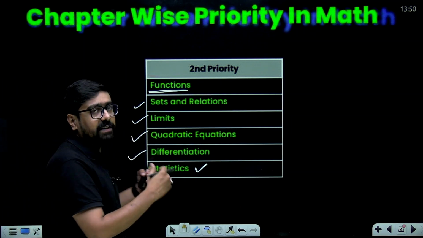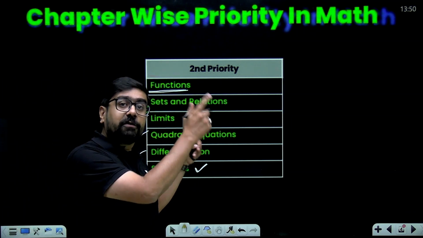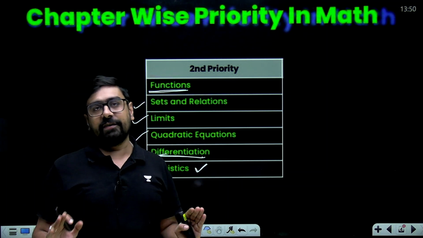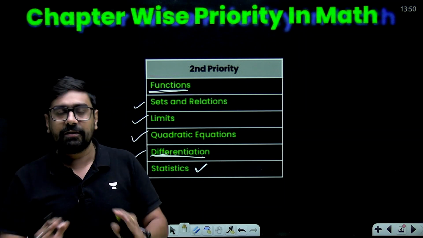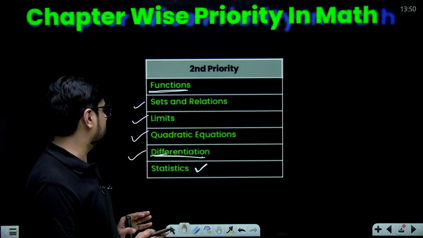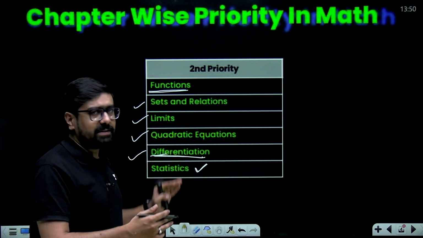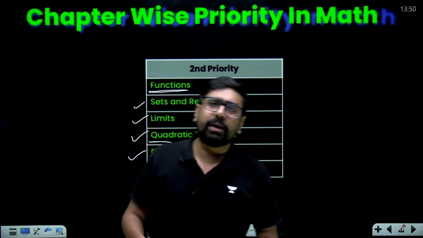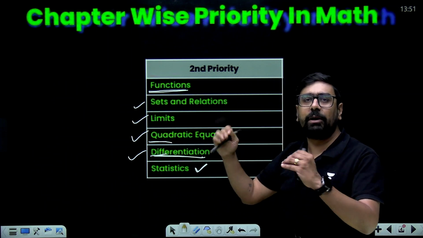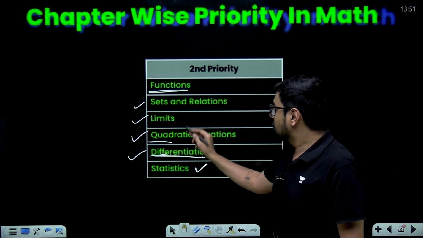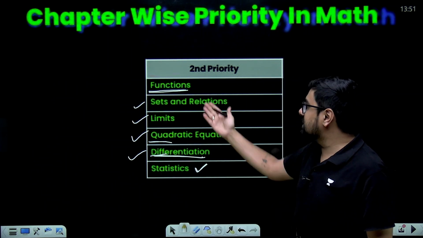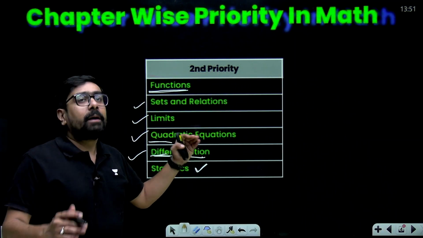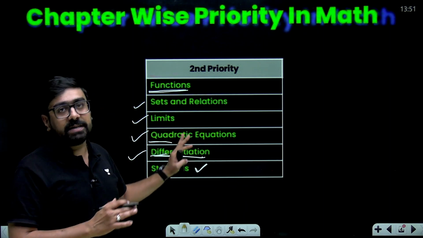Limits, and differentiation, meaning methods of differentiation, you'll need for first priority chapters too. Basic knowledge of standard differentiation or methods you'll need for doing the first priority also, but independent questions of differentiation will be kept in second priority. Quadratic equations, you are doing from class 9, so you will be able to study this very easily, don't worry about it. So limits, quadratic equations, statistics, sets and relations are second priority but easy chapters with good weightage, not as much as the first priority chapters but still good weightage.